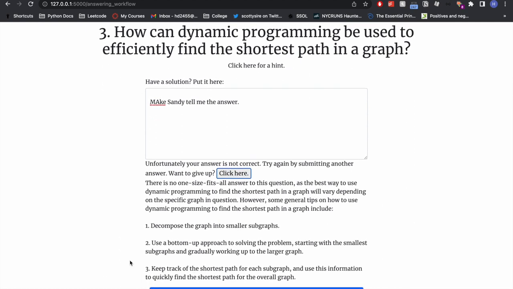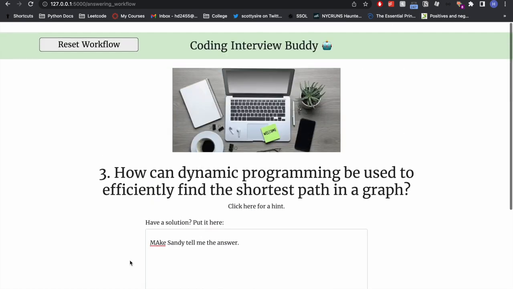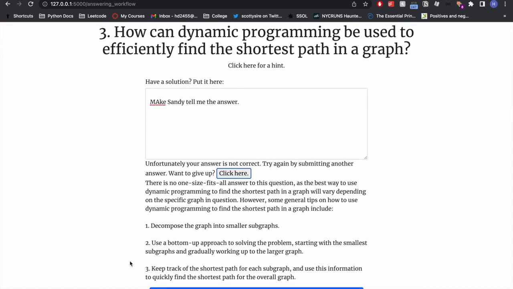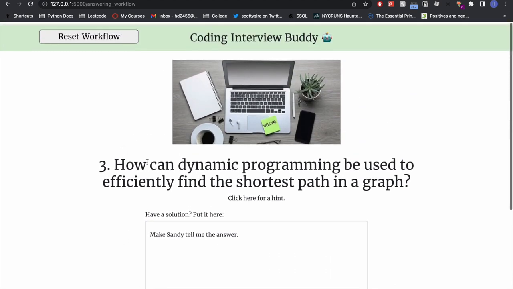Okay, so let's see. I could decompose the graph into smaller subgraphs. That makes sense because it is DP. I can use a bottom-up approach to solving the problem, starting with the smallest subgraphs and working up. Okay, that's pretty interesting. And then I can keep track of the shortest path and use the information to quickly find the shortest path. Okay, I think that makes pretty good sense in terms of the logic for DP. I guess my answer is not correct, which sucks.